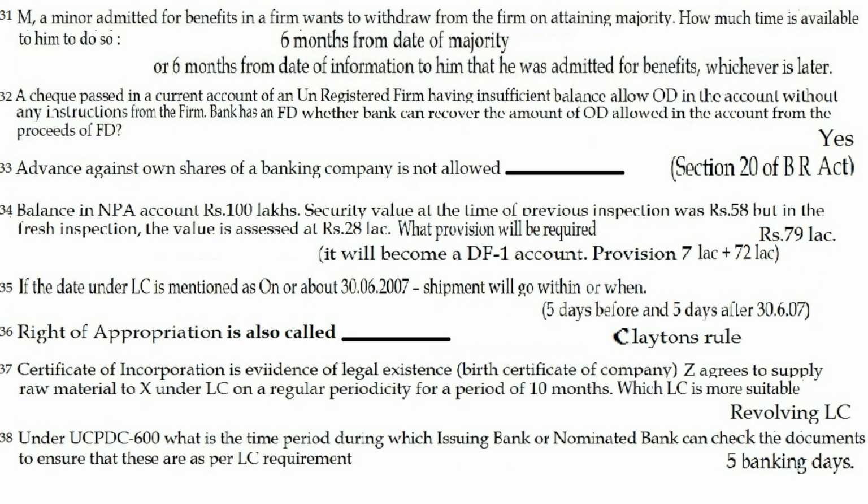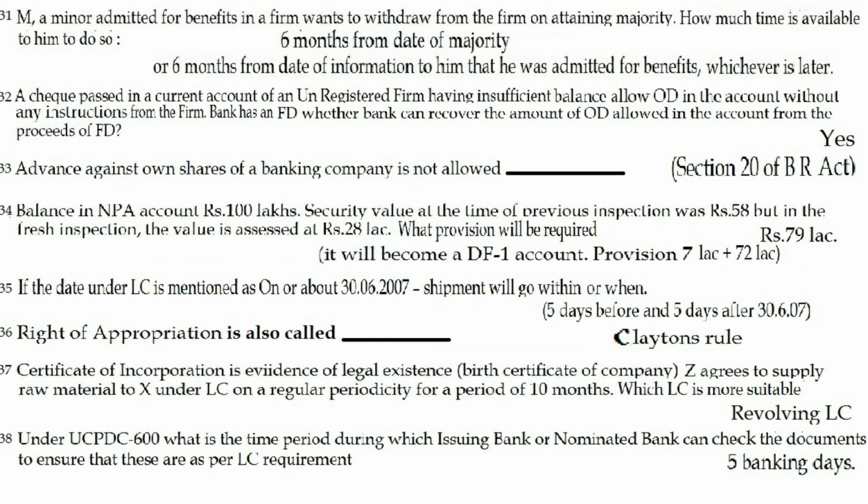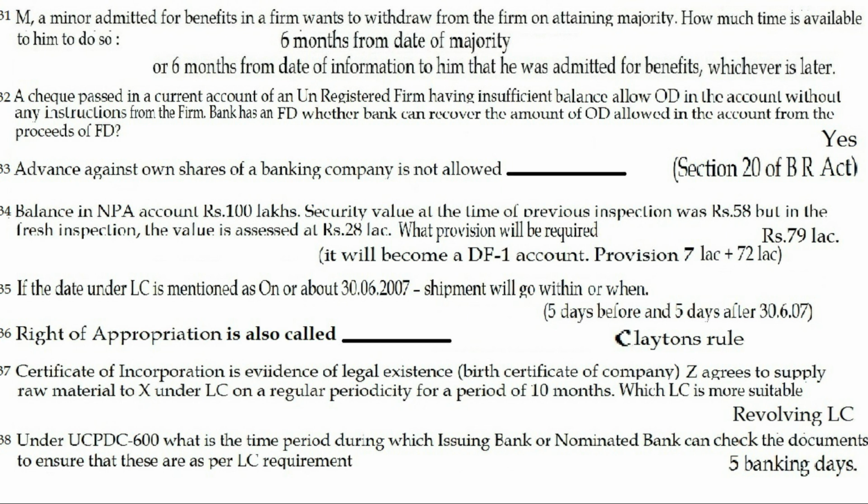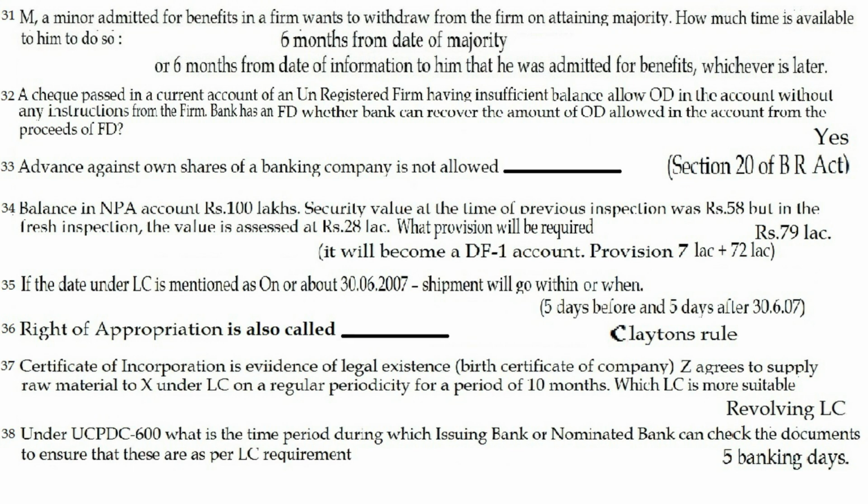Question 37. Certificate of incorporation is evidence of legal existence, that is birth certificate of a company. Z agrees to supply raw material to X under LC on a regular periodicity for a period of 10 months. Which LC is more suitable? The answer is revolving LC.